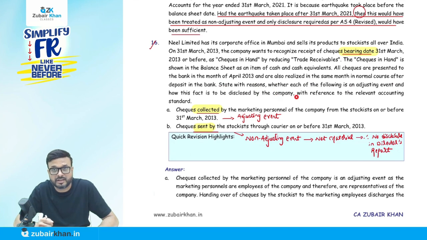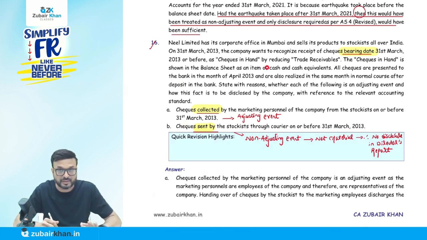State with reason whether each of the following is an adjusting event and how this is to be disclosed by the company with reference to the relevant accounting standard. Now, two situations, listen carefully. Check collected by the marketing person. This keyword, marketing person. Check collected by the marketing person of the company from the stockist on or before 31st of March. What they were doing, then I will come to point number A and B.